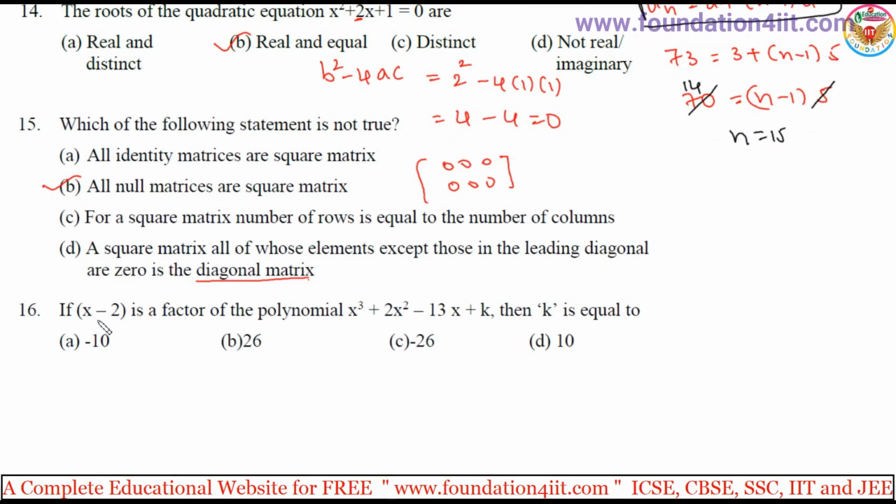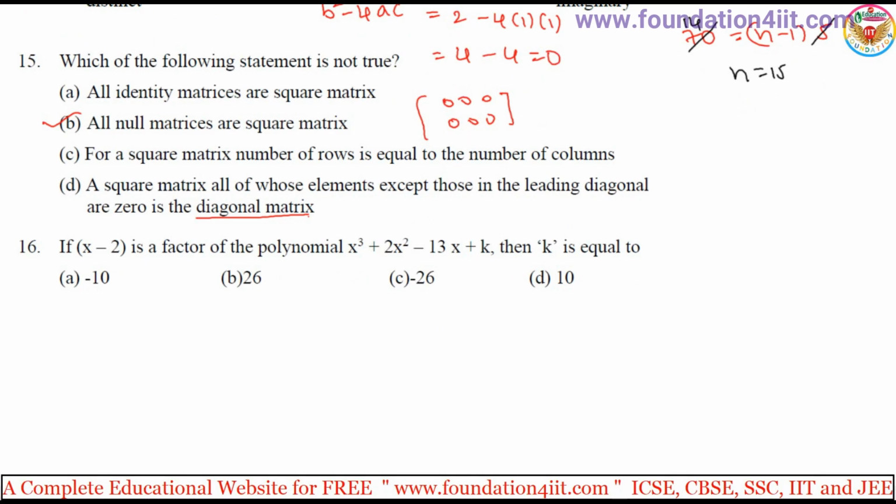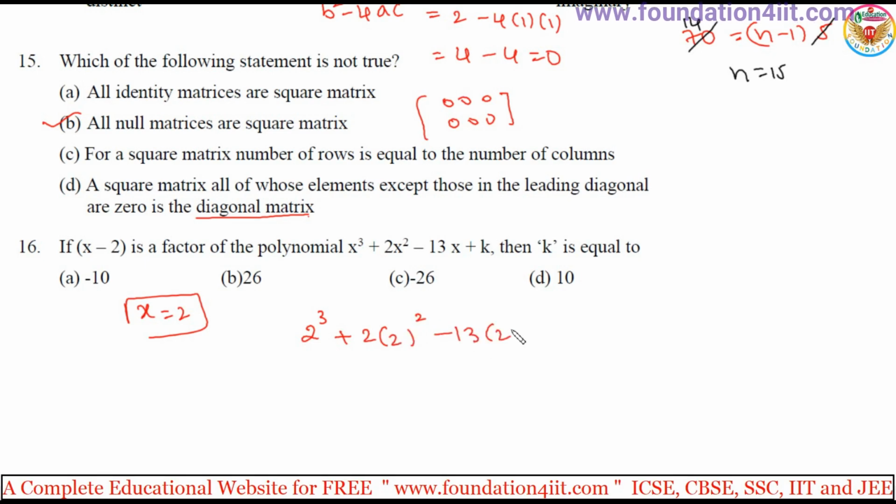Up to 16 questions. If x minus 2 is a factor of this polynomial, find the value of k. Okay, let me do here. X minus 2 is a factor, no? Then you substitute x equal to 2, and then it must be 0. So 2 cube plus 2 into 2 square minus 13 into 2, wherever x is there, you substitute 2, plus k is equal to 0.